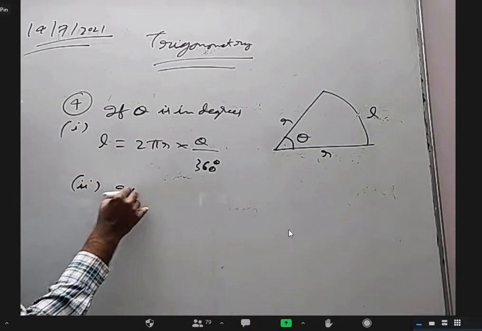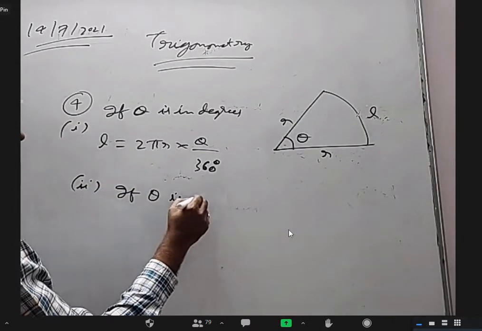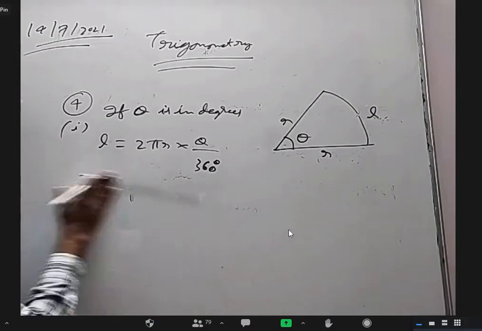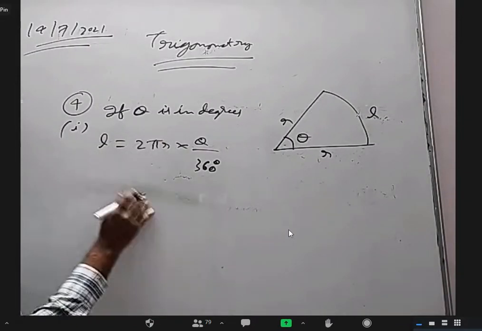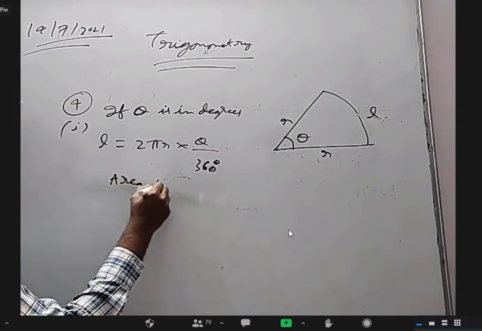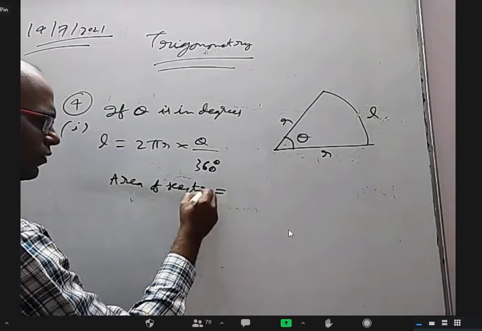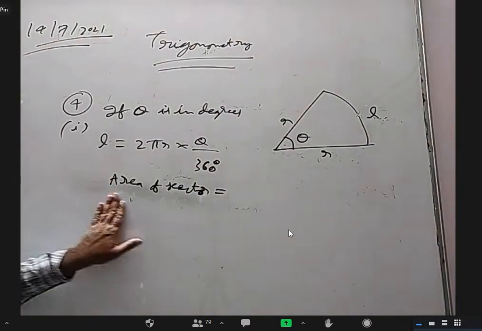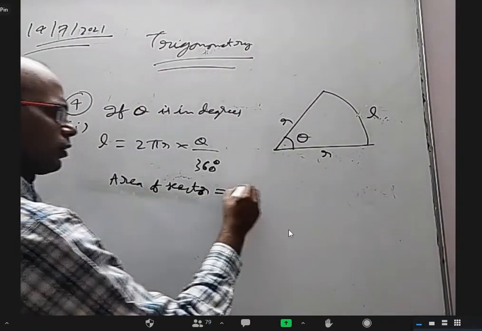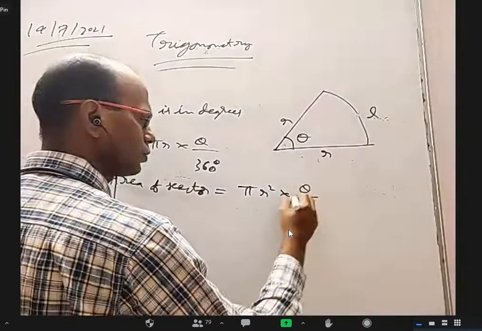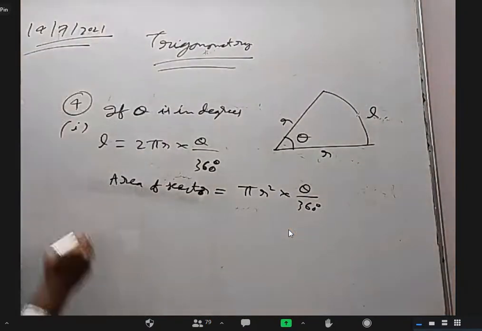If theta is in radians, let me also write area here. This is L. What is the area of sector if theta is in degrees? Theta by 360 into pi r square. Pi r square into theta by 360 degrees.